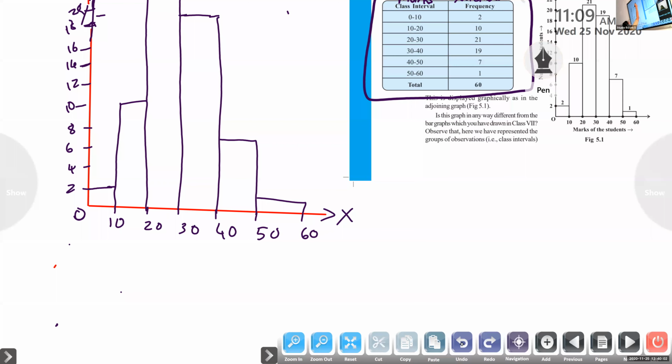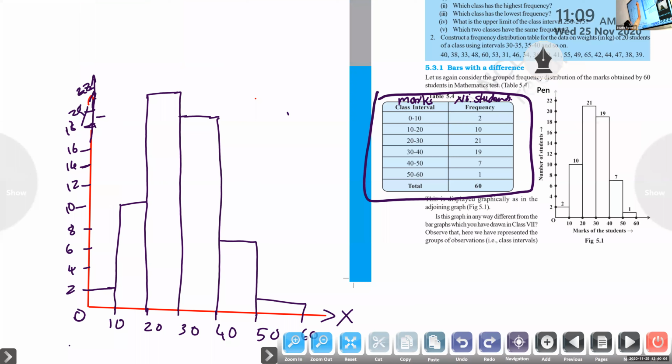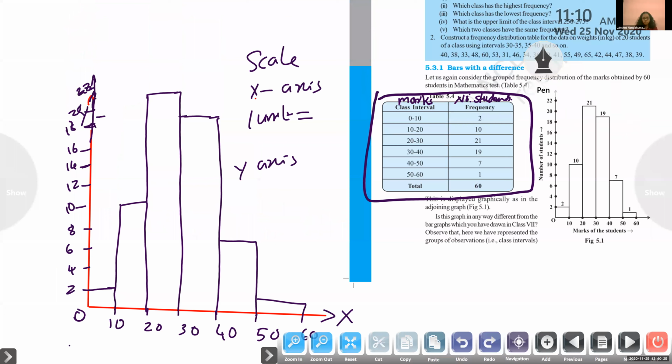Scale: x-axis, 1 unit equal to what? y-axis, 1 unit equal to what? This 1 unit represents what?